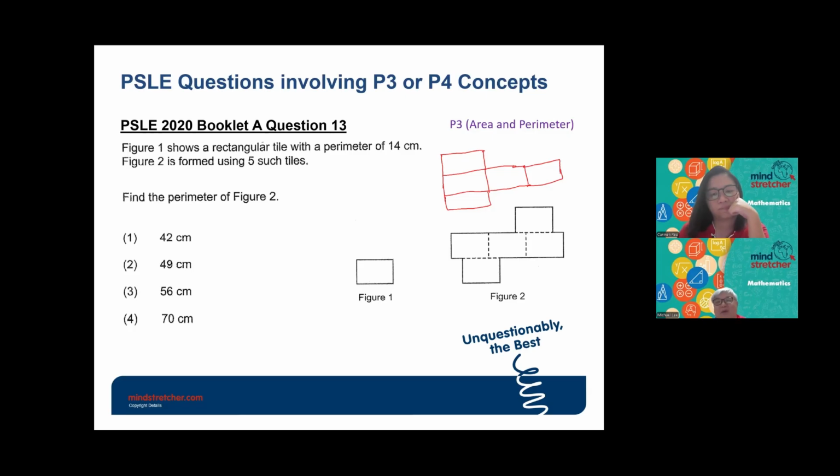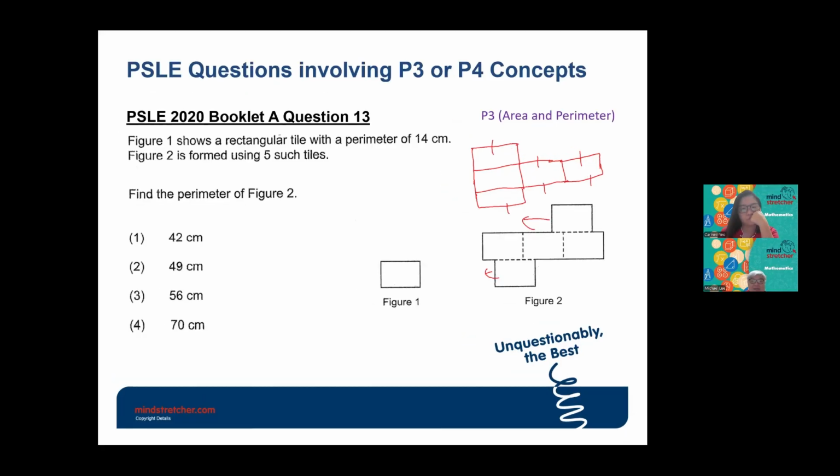So I move the two boxes all the way to the end here. Then after that, I will have 1, 2, 3, 4, 5, 6. I will have 6 lengths. And for the breadth, I have 1, 2, 3, 4, 5, 6. I will have 6 breadths also.